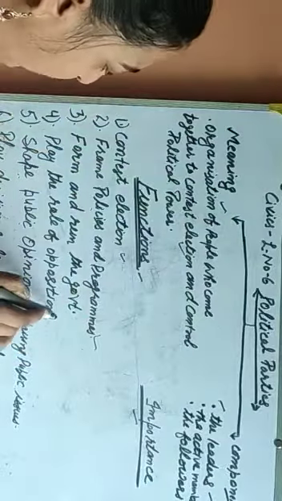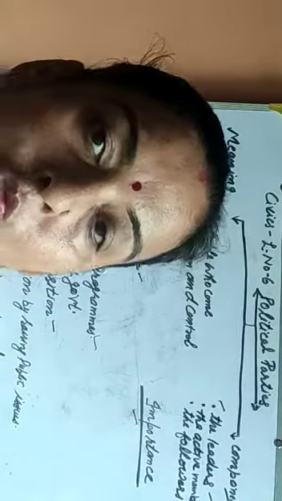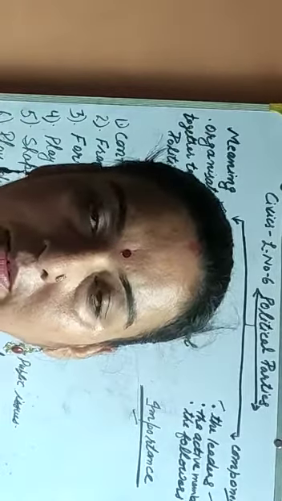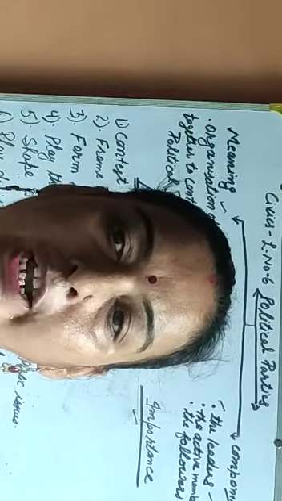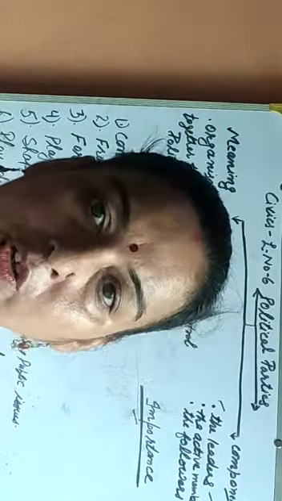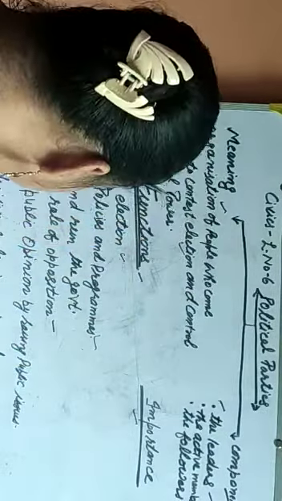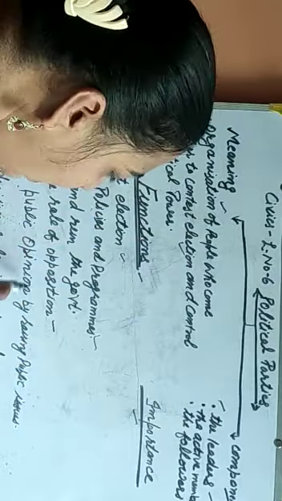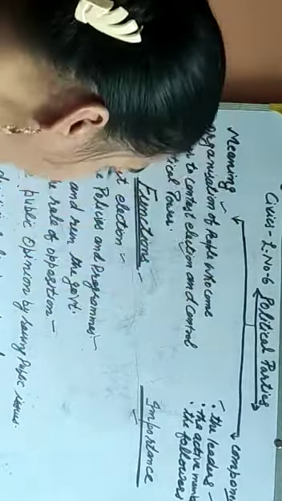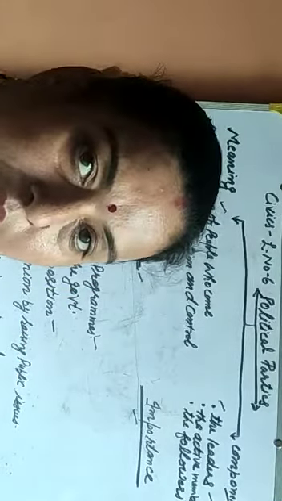Then the fourth function is to play the role of opposition. Those parties that lose in the election become the opposition. The opposition plays a very important role by criticizing the policies of the running government and by checking the policies of the running government. Shape public opinion by raising different issues. A political party can shape public opinion by raising different types of issues.